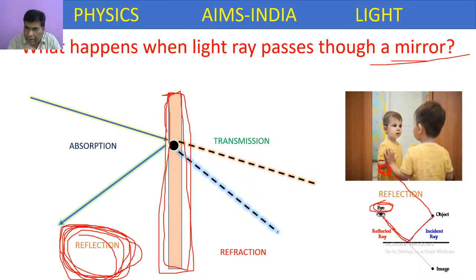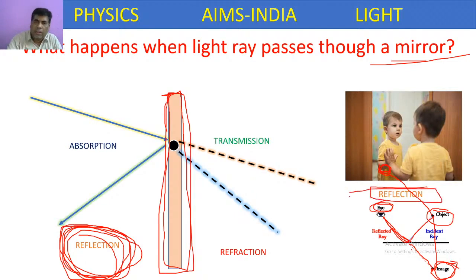It appears that the light ray is coming from this direction. If we extend this light ray backwards, he will see the image. So where the object is placed in front of the mirror, behind the mirror, at the same distance, in the same size, he can observe the image. This is because of a process called reflection.